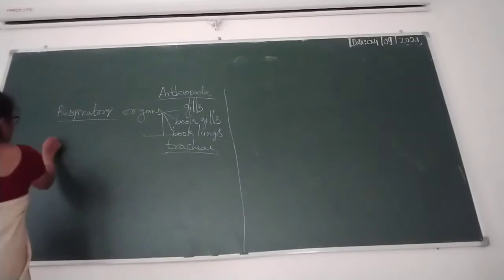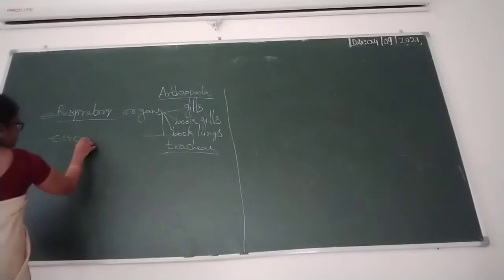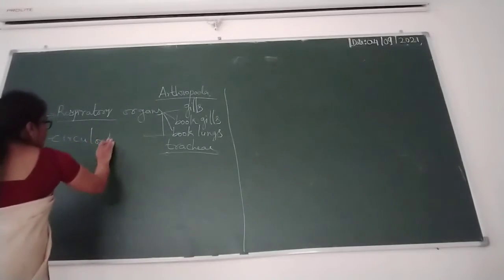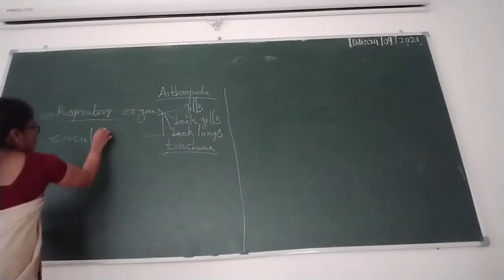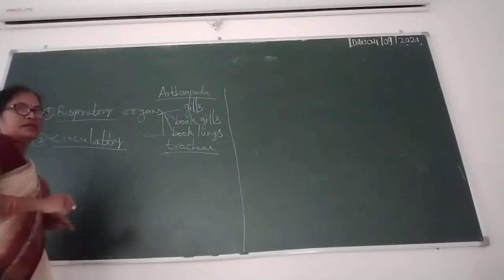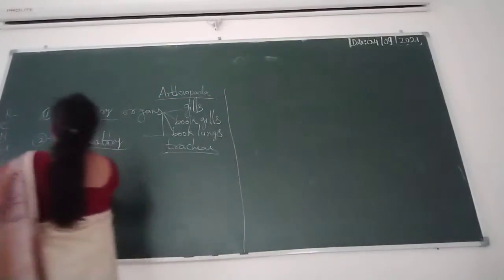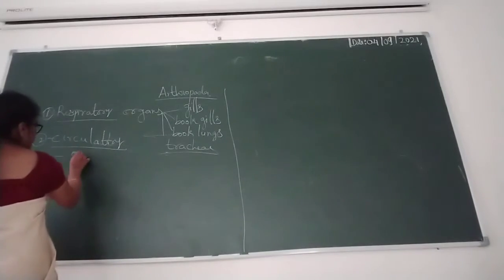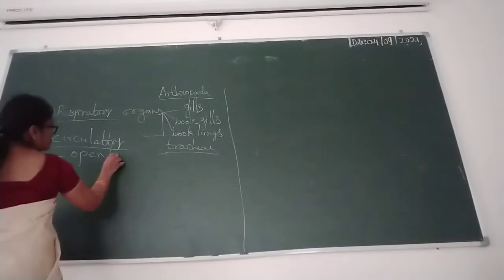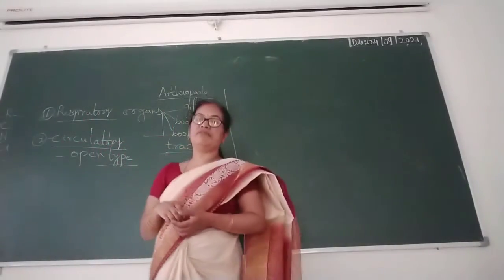The next system is the circulatory system. They contain an open type circulatory system, meaning they do not contain blood vessels.